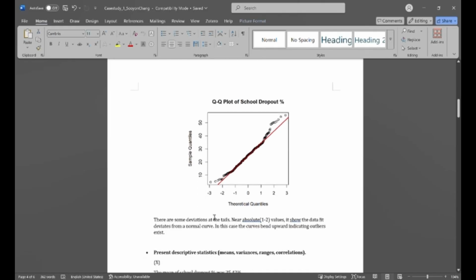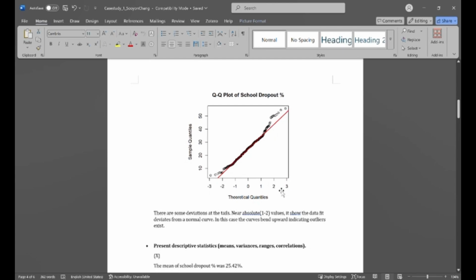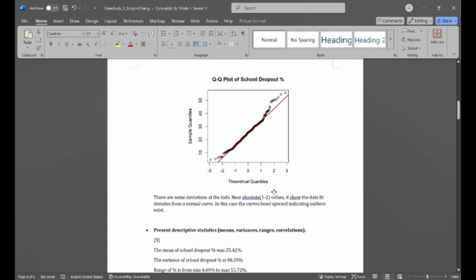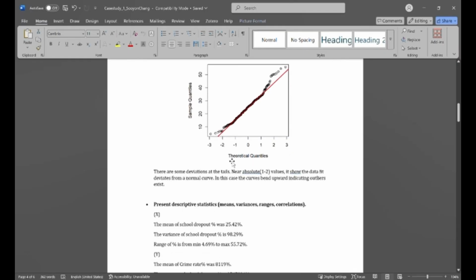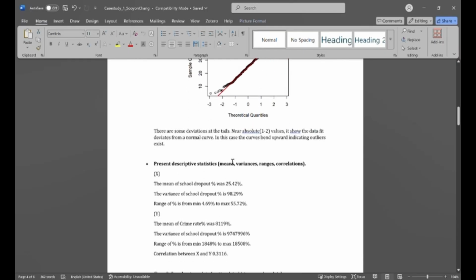However, there are some deviations at the tails, near absolute values of 1 and 2, which shows that the data fit deviates from a normal curve. The curves bend upwards, indicating some outliers in the extreme regions.